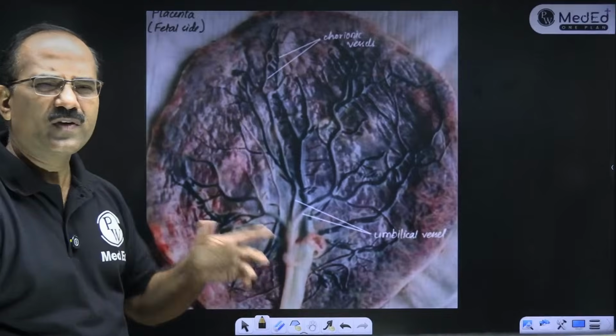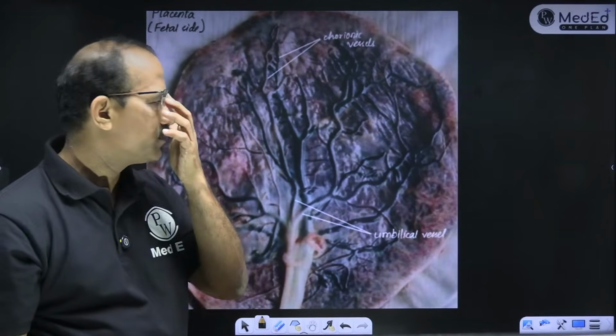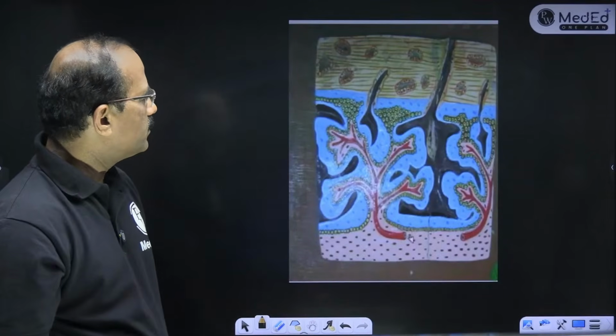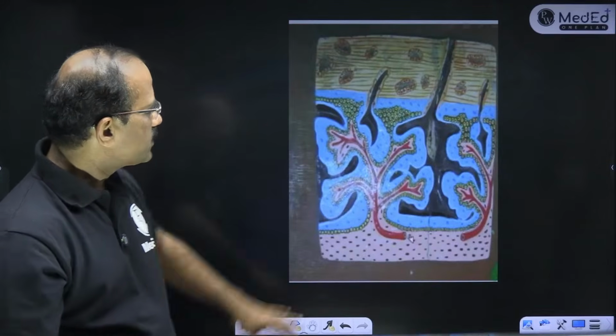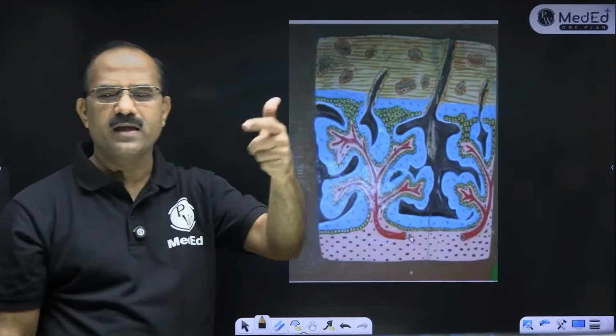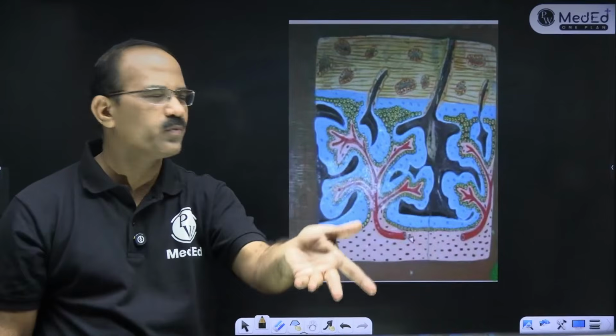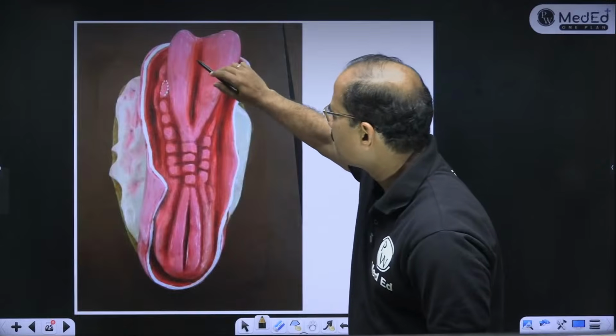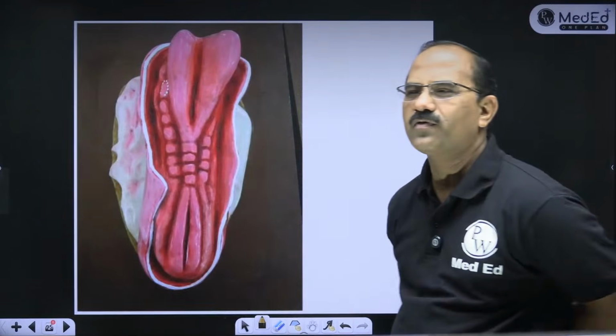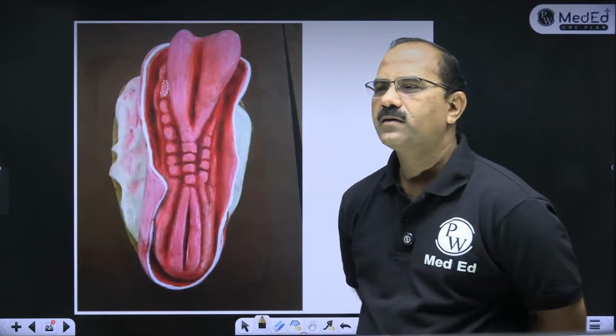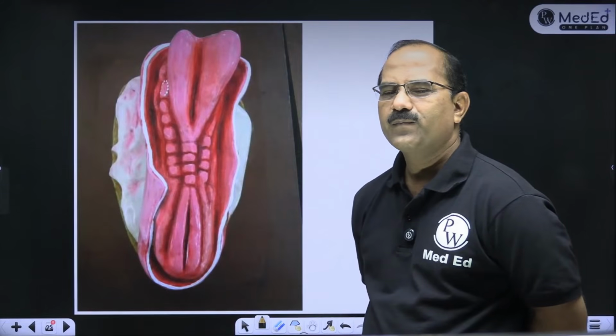Yes. Then functions of placenta वगैरह वो पूछते हैं, right? What is this? That's a villus. Primary, secondary, tertiary villus याद रखना. I just told you what is primary, secondary and tertiary villus. Can anyone tell me what is this? ये क्या है? What can this model be of? ये किसका मॉडल है?